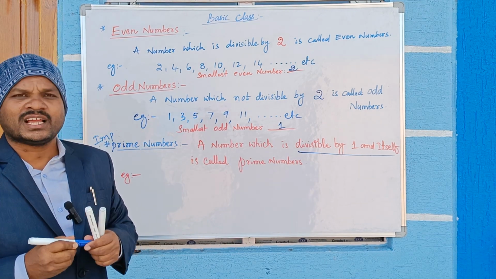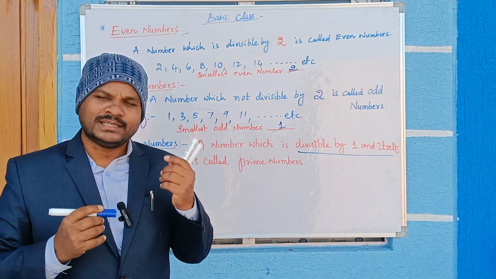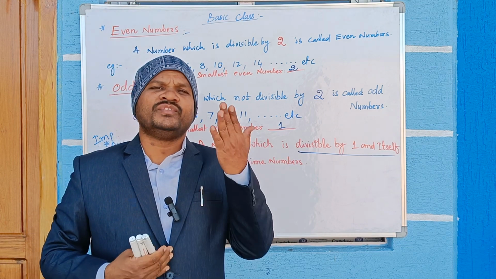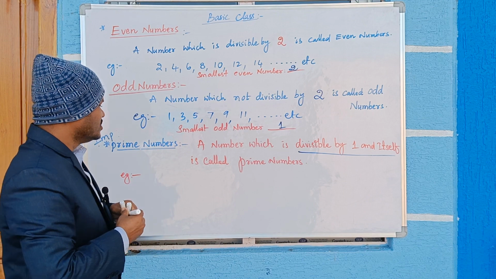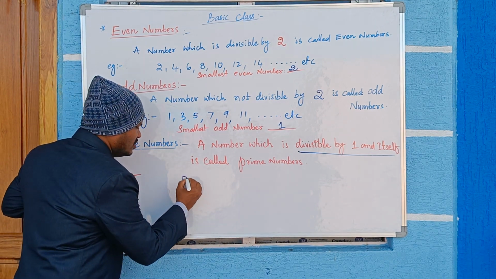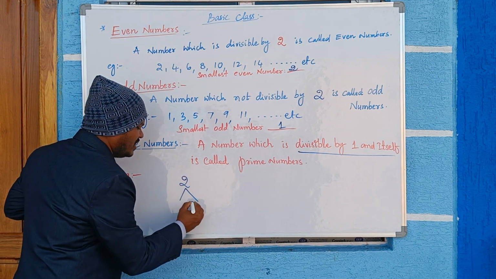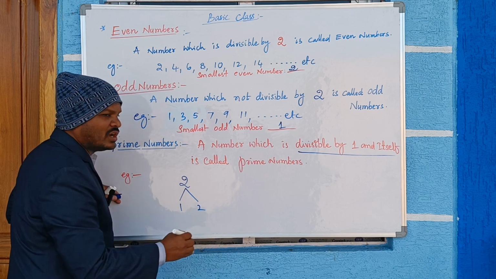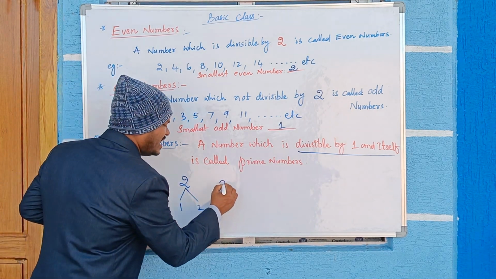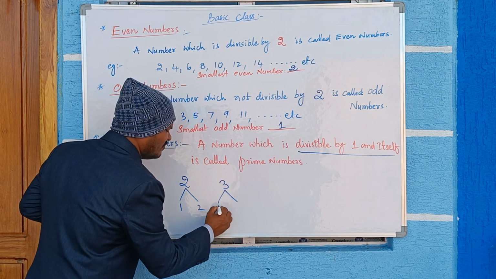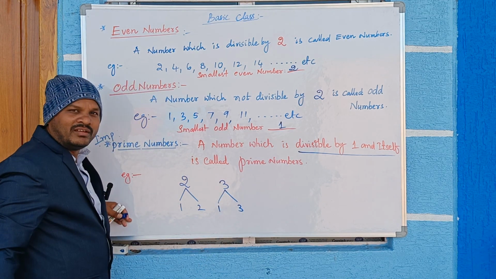So which numbers will come in 1 and itself? The simple definition is those numbers which will not come in other tables. For example, 2 will come in the 1 table and the 2 table, 1 and itself. Next, 3 also will come in the 1 table and the 3 table.